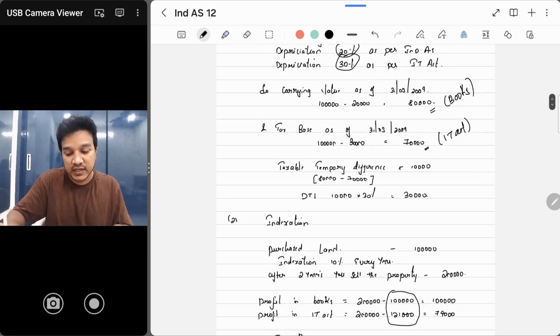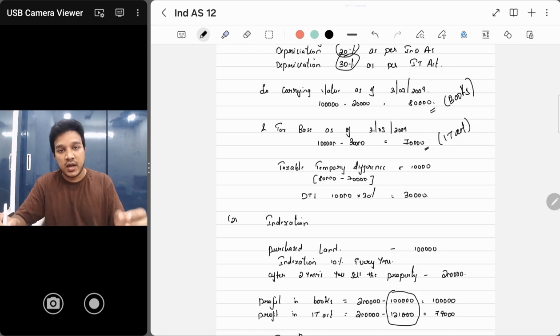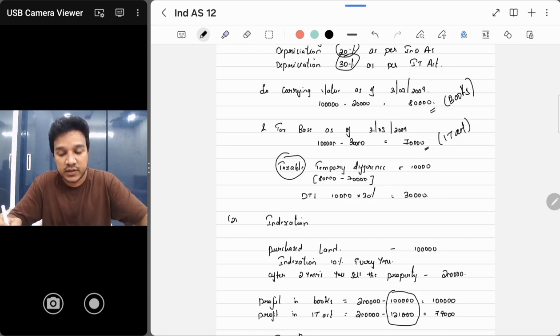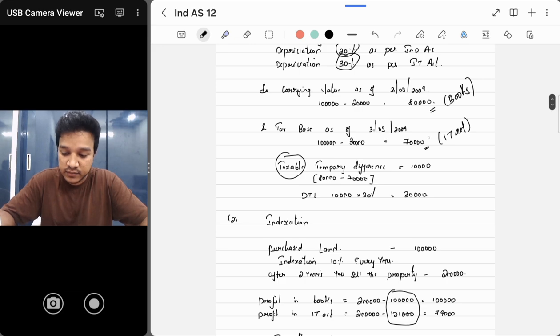तो यहाँ पे there is a taxable temporary difference of 10,000. Now how will you find out whether it is a deferred tax asset or deferred tax liability, or even to say whether it is a taxable temporary difference or deductible temporary difference? So यहाँ पे you need to understand that 80,000 is as per books and 70,000 is as per tax base.